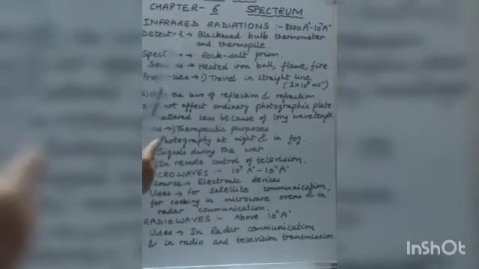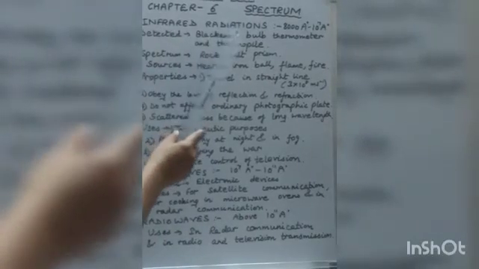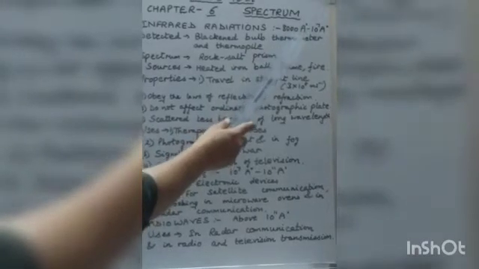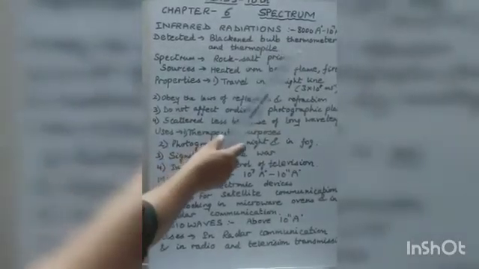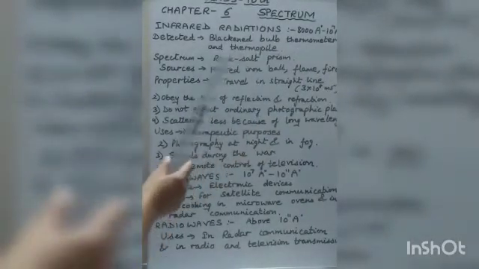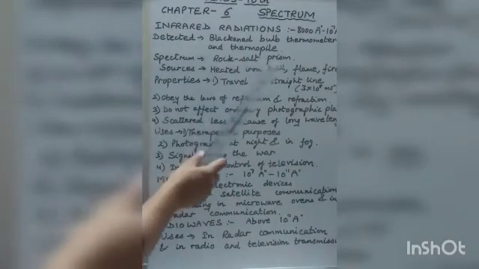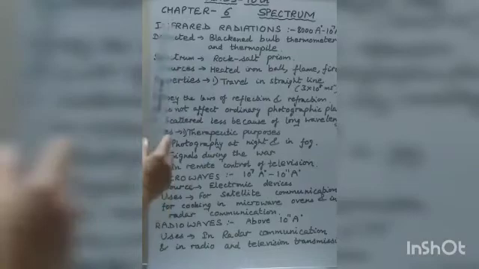Children, I'll continue the properties of infrared radiations, which are the radiations with wavelength between 8000 angstrom to 10 to the power 7 angstrom. These rays can be detected by a blackened thermometer, as I told you in my last video, and also by a thermopile. And only a rock salt prism can form its spectrum because these radiations are absorbed by the glass prism. So we cannot obtain the infrared spectrum by an ordinary glass prism.